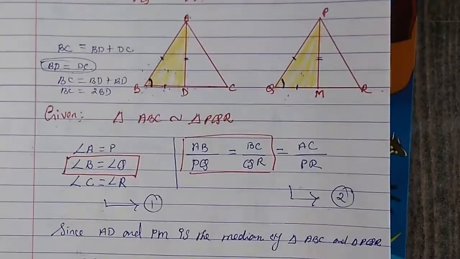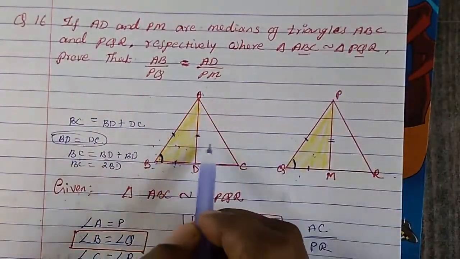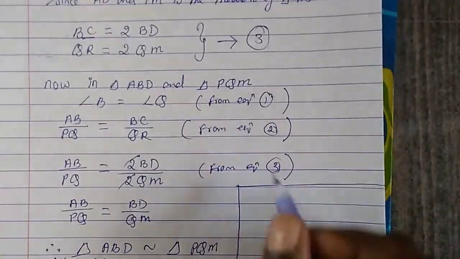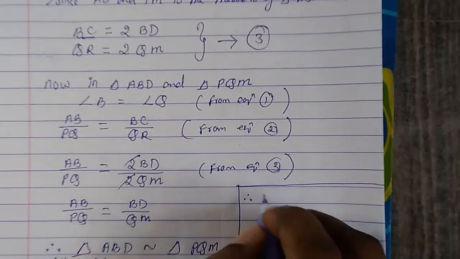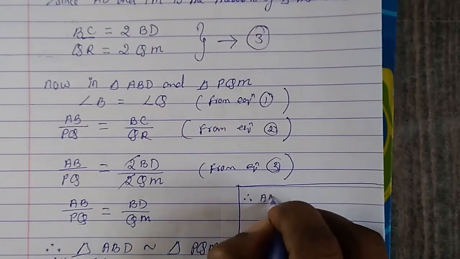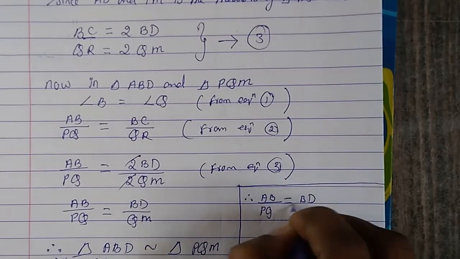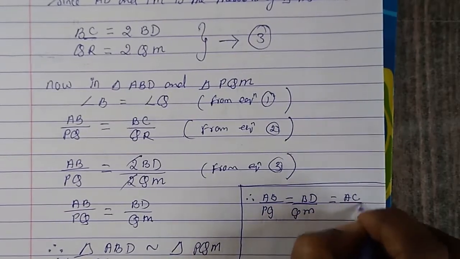So all three you can write down, and afterwards what we have to prove is only two sides. So you can write down that AB upon PQ will be equal to BD upon QM will be equal to